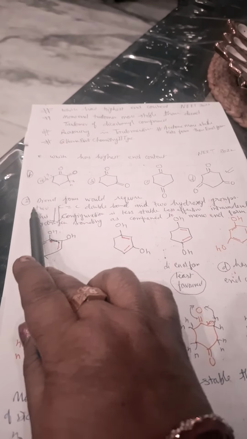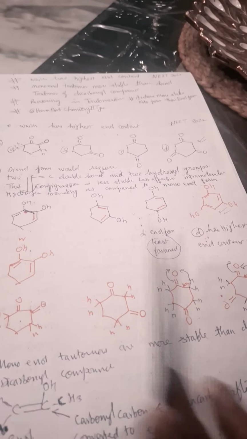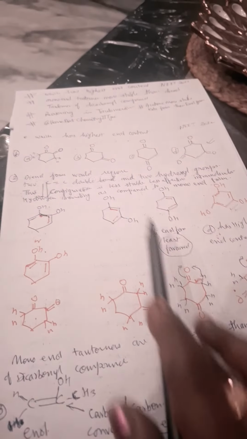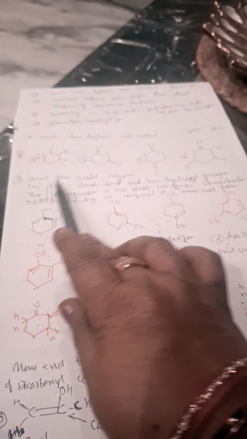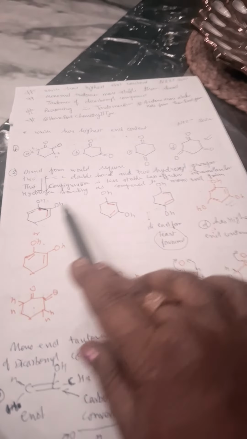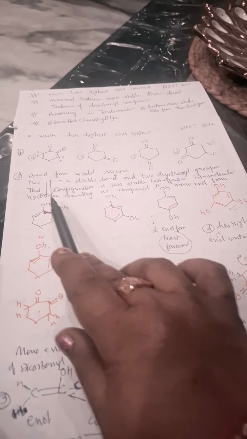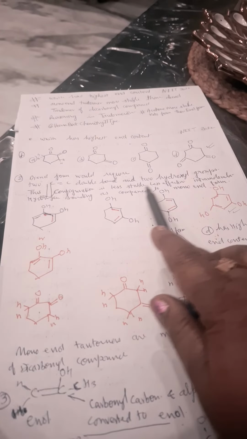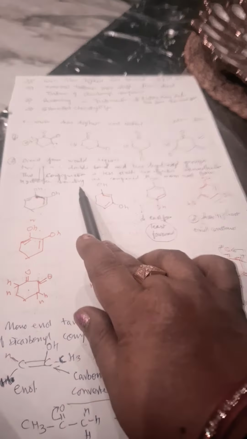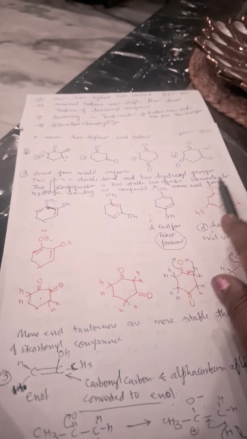Now we will discuss the dienol form. Dienol forms are less stable as compared to monoenol forms. Why is it so? Because the dienol form would require two carbon-carbon double bonds and two hydroxyl groups, and thus the conjugation is less stable, with less effective intramolecular hydrogen bonding as compared to the monoenol tautomer.